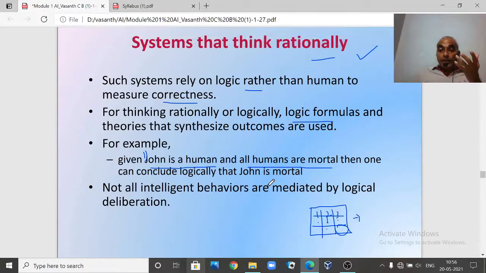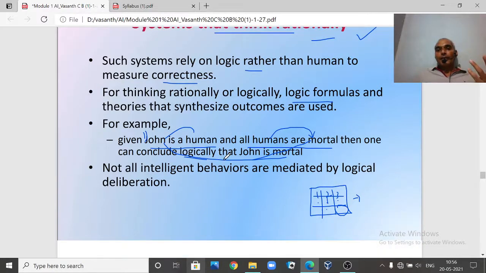What logically can you conclude? Logically you can conclude that John is mortal. Why? Because you have one statement which says all humans are mortal, and John is a human, so you can conclude that John is mortal. How? Based on logic, right? This is what we say: a system should think rationally, right?